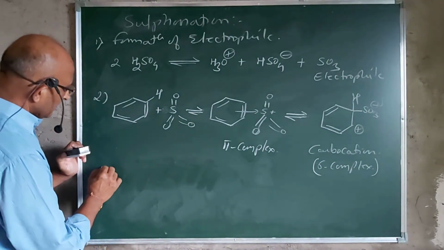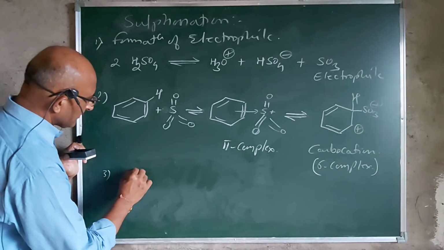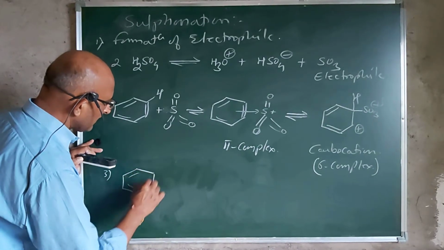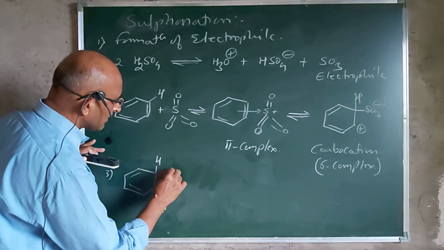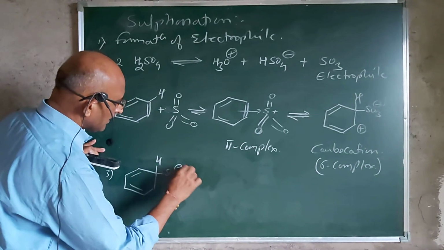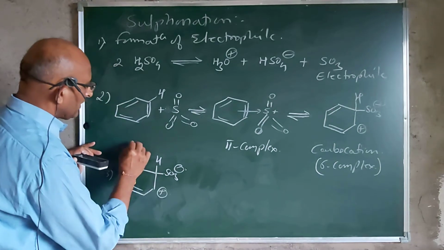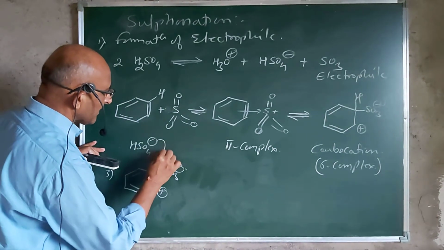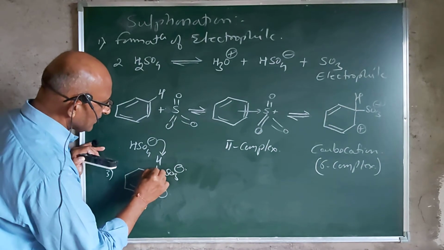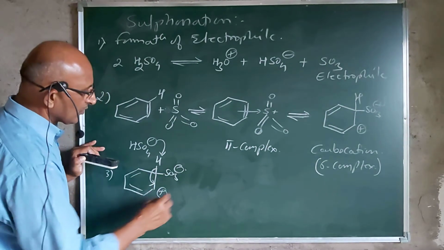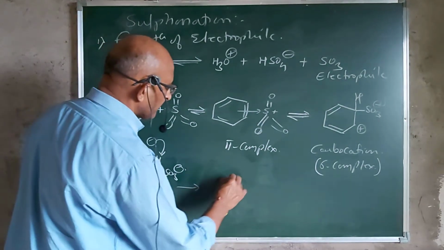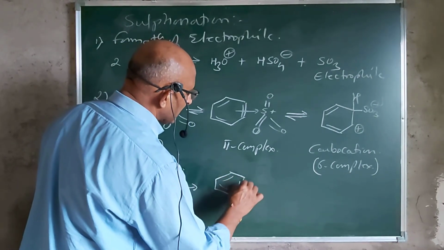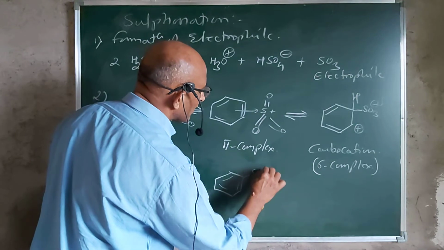And then in the next step, this carbocation, as it is formed, reacts with the conjugate base. This conjugate base abstracts this proton, and this proton gives the electron pair to this carbocation, and you get the anion of benzene sulfonic acid.